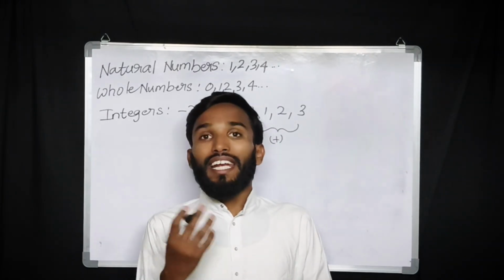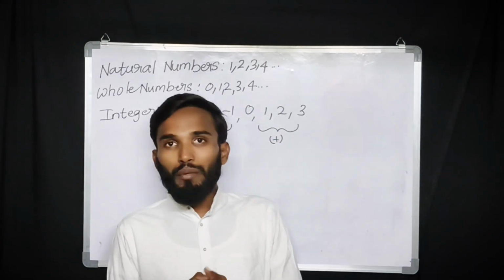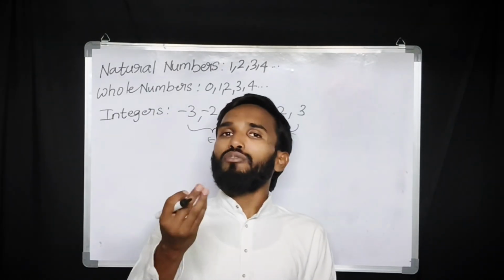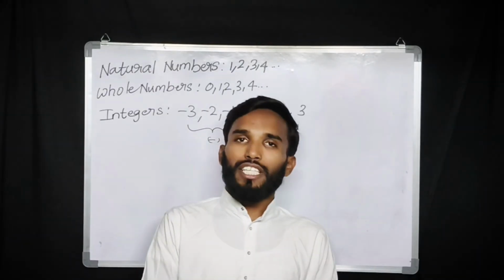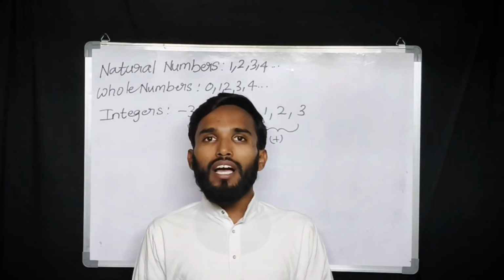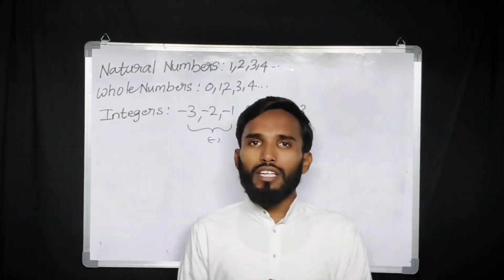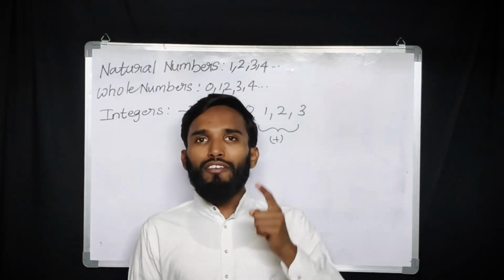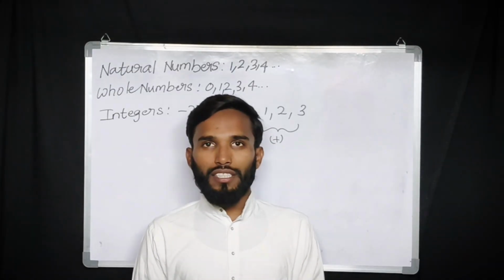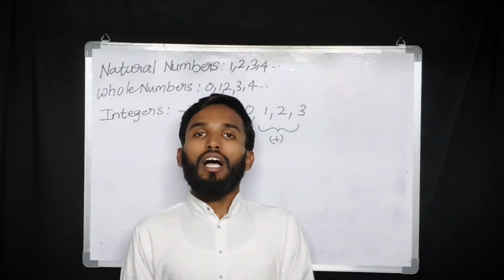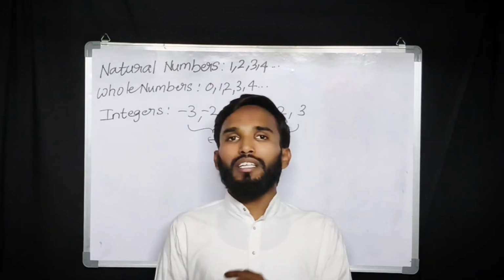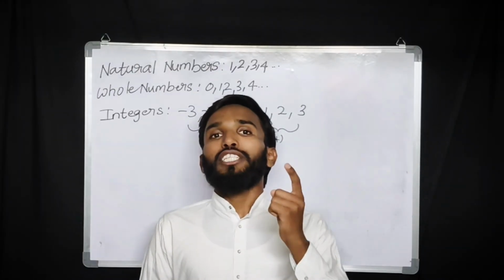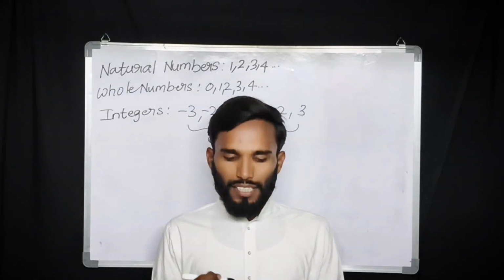Now next is what? Rational numbers. Rational numbers, you learned in the previous classes also. What is a rational number? A rational number is a number which is in the form of p by q, and q is not equal to 0 and p, q are co-primes. Here co-prime means the p, the numerator, and the q, the denominator, have only 1 as the common factor. That is what is called co-prime. And another thing is, the rational numbers are either terminating or non-terminating and repeating. See here on the board.